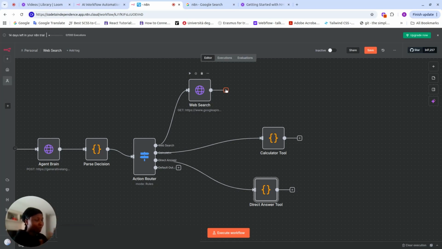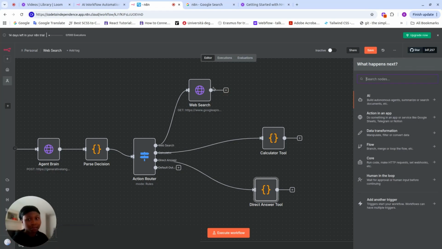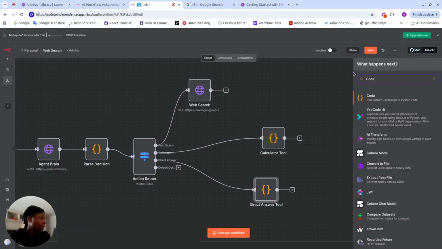Now in our web search, the next stage is that we want to format our web search results because we want to have a beautiful output. We don't want all the things that Google adds from its API, because the API response from Google Custom Search is very long. So we just want to take what we want and leave the rest. So this will definitely be done with code.